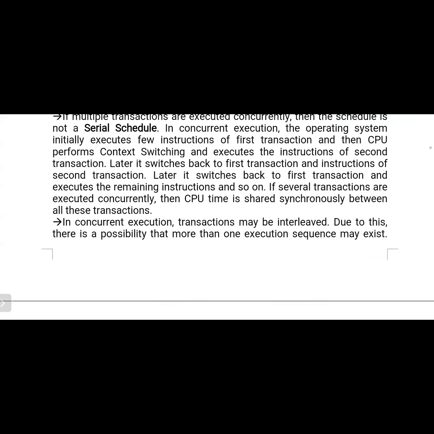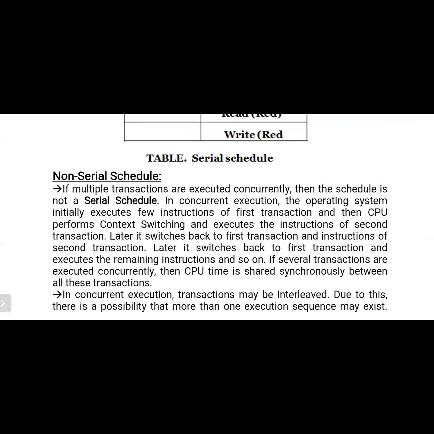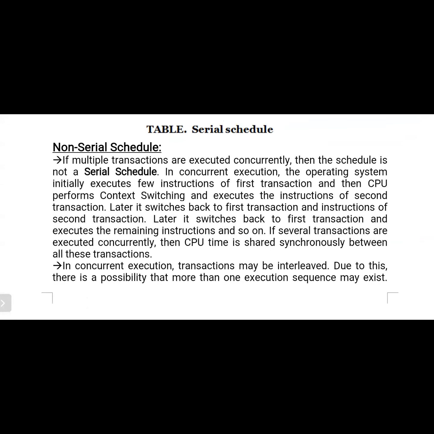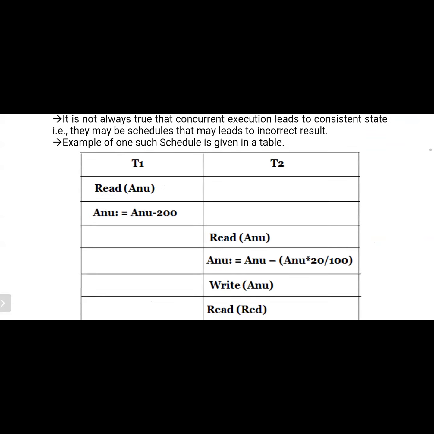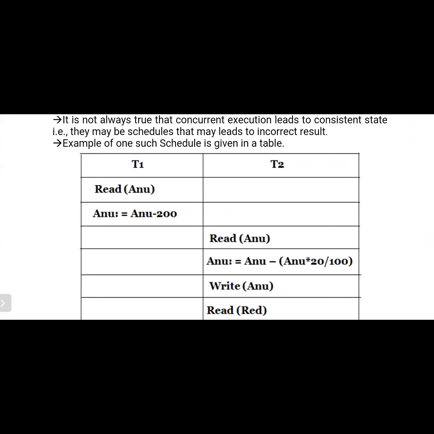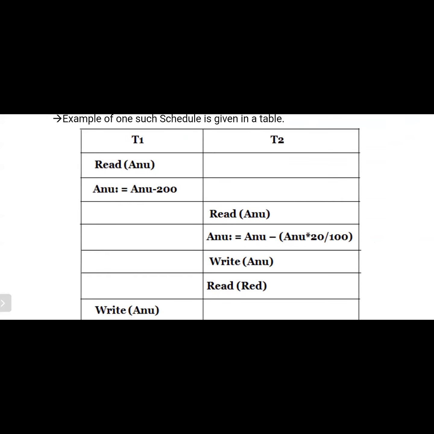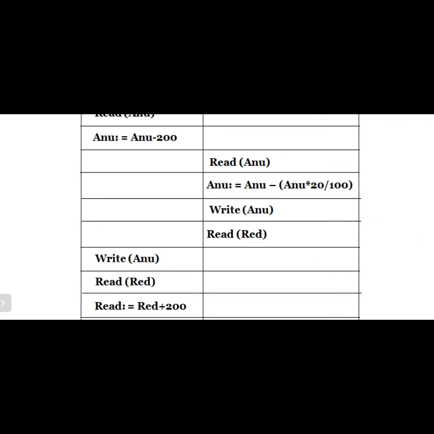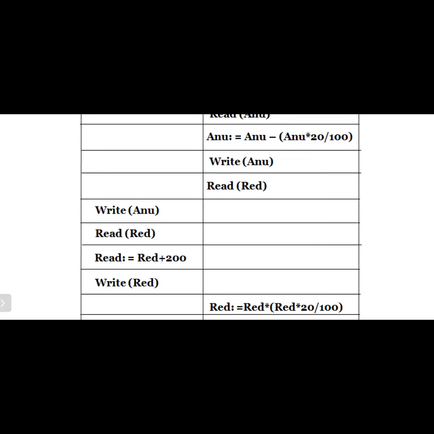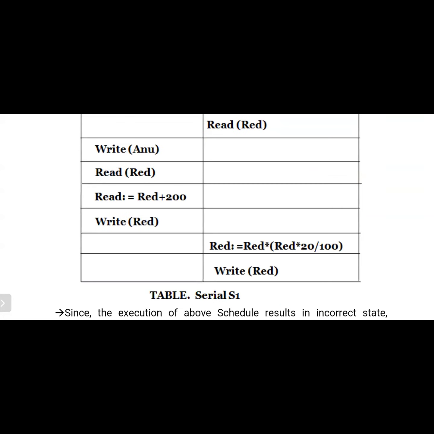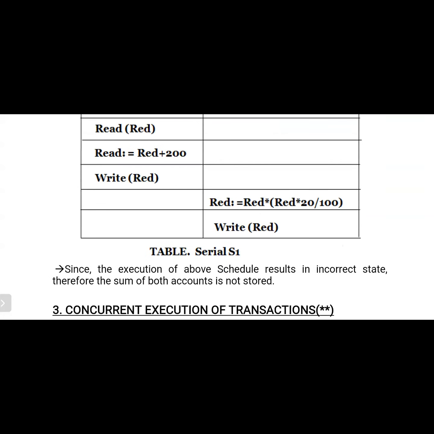Now the non-serial schedule. I think the name is self-explanatory, and this is the reverse of the serial schedule. That means before the completion of one transaction, the execution of another transaction starts. This type of process is also referred to as context switching. For example, if you observe here, T1 starts the read operation on A. In the same way, T2 also starts the operations read A and write A, and read B. Then again T1 takes its position and resumes execution. This type of execution is referred to as interleaved execution.